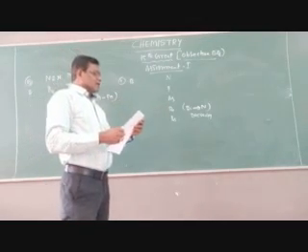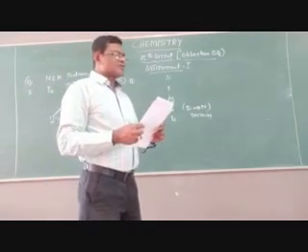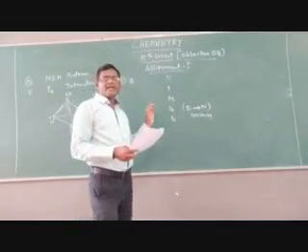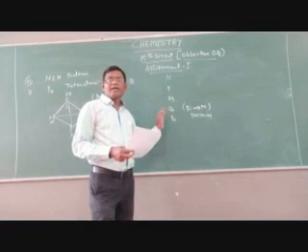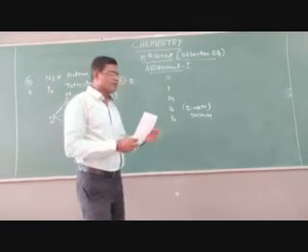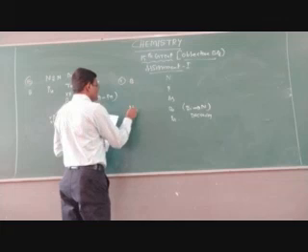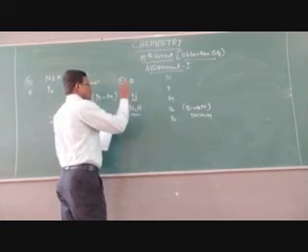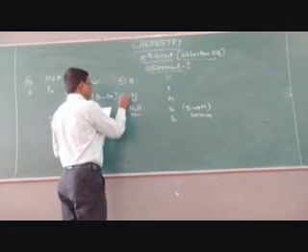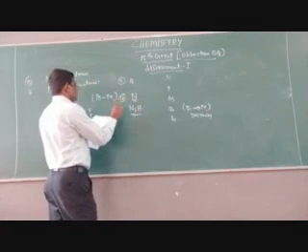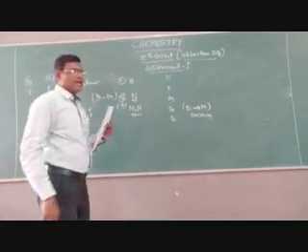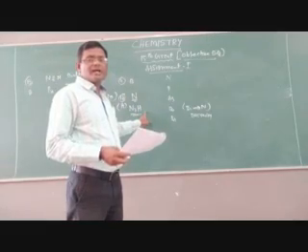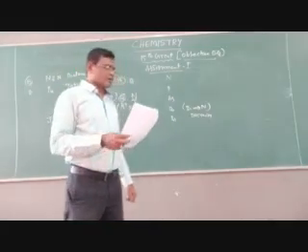Next, children, the element which forms an acidic hydride, already discussed here. In the formation of hydrides in the 15th group elements, only nitrogen forms an acidic hydride. The formula of the acidic hydride is N3H. Only the nitrogen element forms it, children. That is why for question number 12, the answer is A. The hydride name is hydrazoic acid, and the formula is N3H. So that is the one.